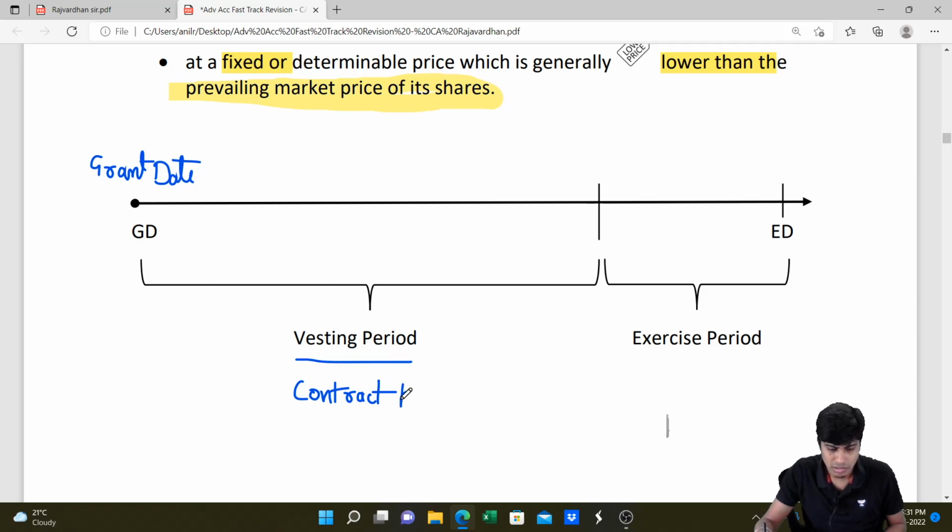This is the contract period for which the employee should be associated with the employer to be eligible to get this employee stock option. Once he is eligible, it is optional with him. If he wants, he can take it or not.